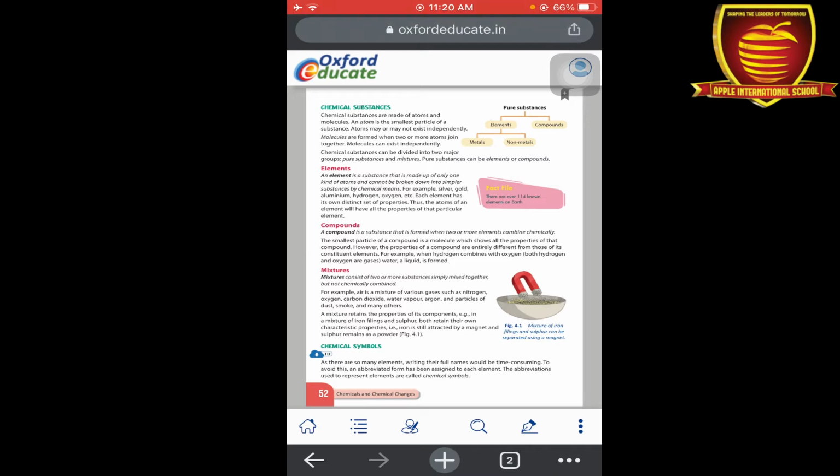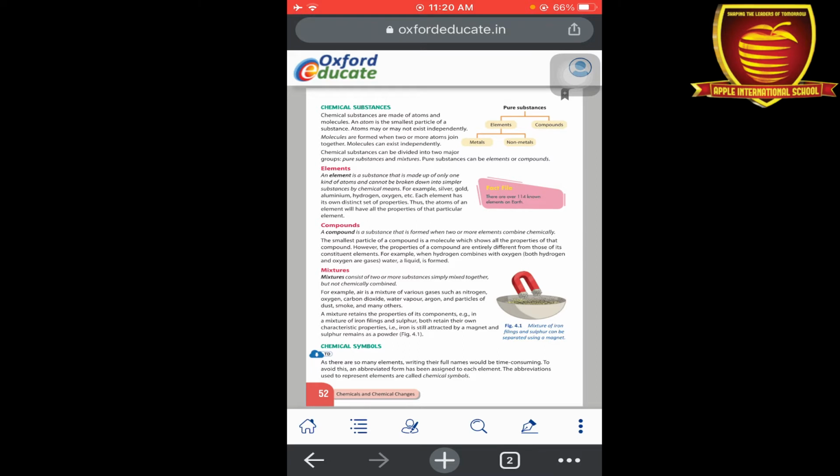Atoms are the smallest unit of matter. What is matter? Matter is anything present in our surroundings which occupies space and has mass. For example, tables, chairs, chalk, duster. Anything that is present in our surroundings is called matter. Matter is made up of a combination of a lot of atoms. So the very smallest unit of matter is the atom, but atoms may or may not exist independently. The definition of atom: it is the smallest particle of a substance or of matter.